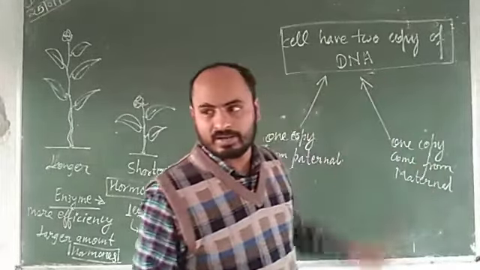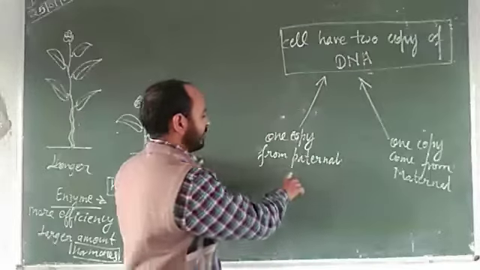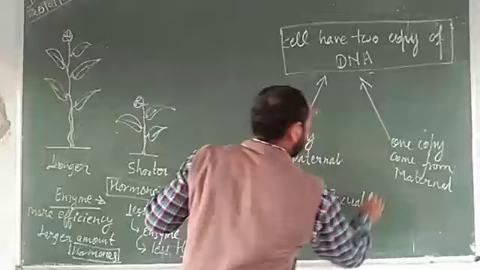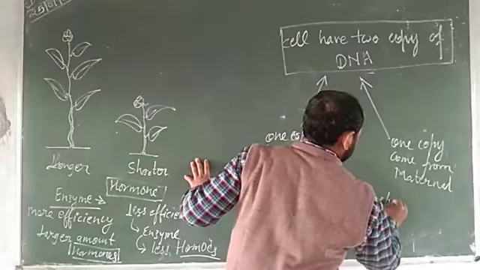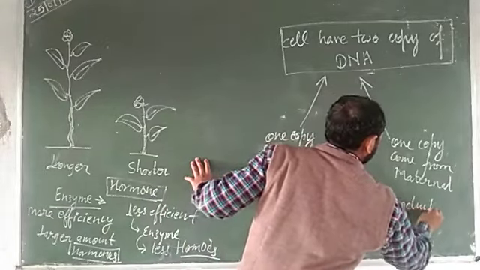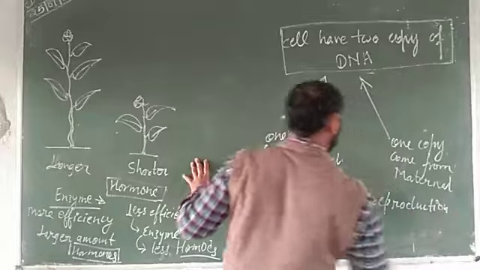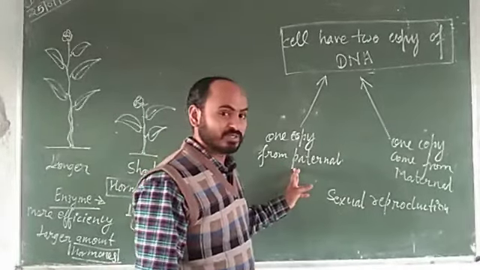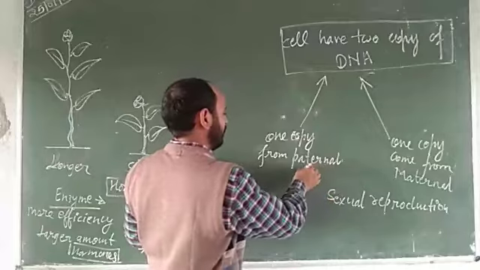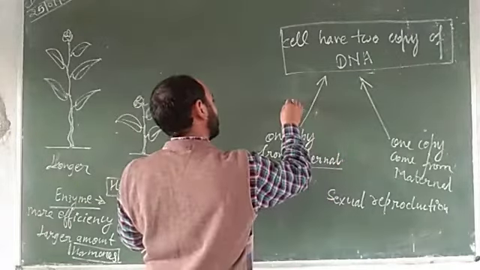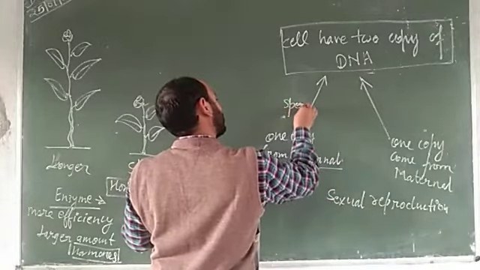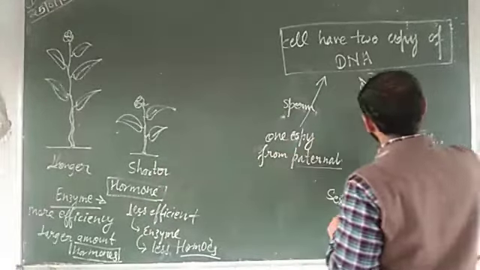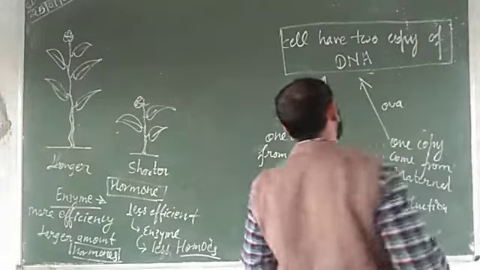You know that in sexual reproduction, gametes are formed. Suppose that this is the paternal sperm, and this is the maternal ova.